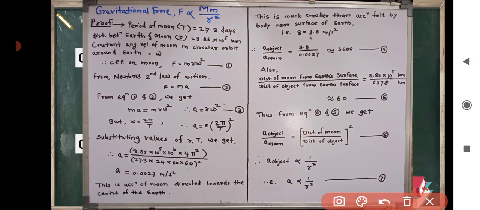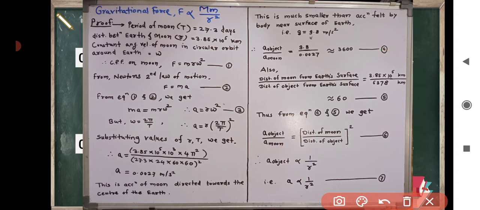Thus from equation 4 and 5 we get the ratio of acceleration of object to acceleration of moon is equal to, in square bracket, distance of moon divided by distance of object bracket square. This is equation number 6.